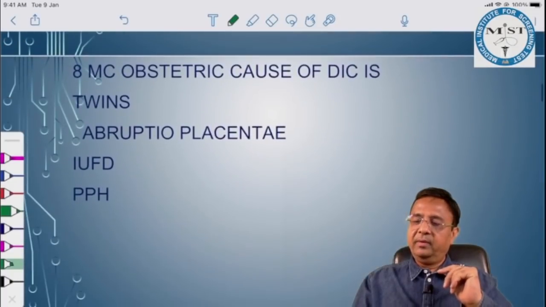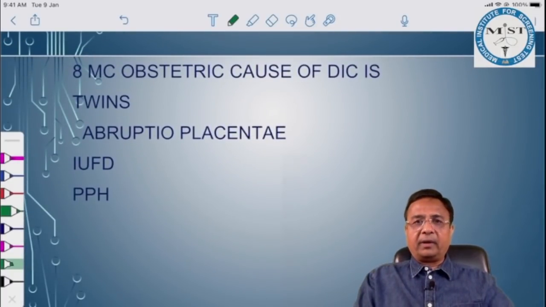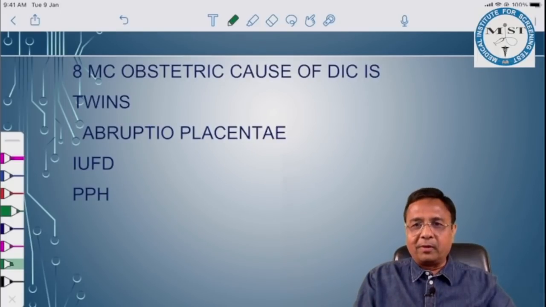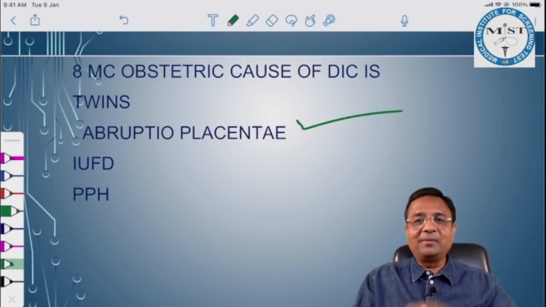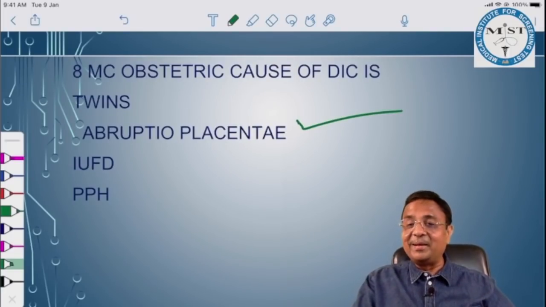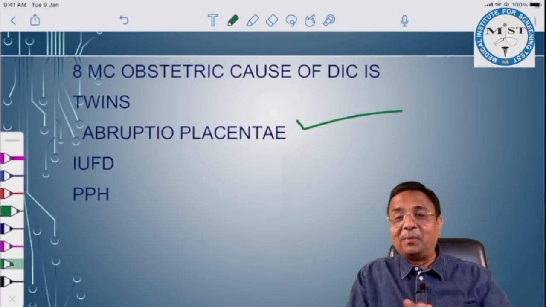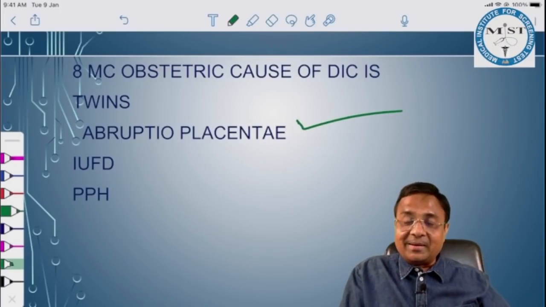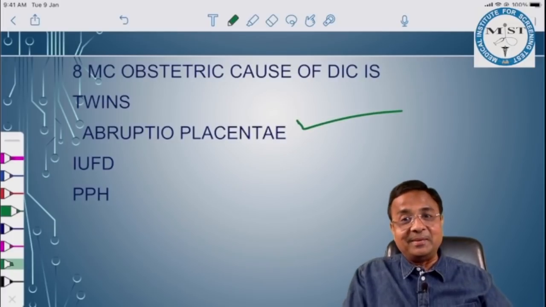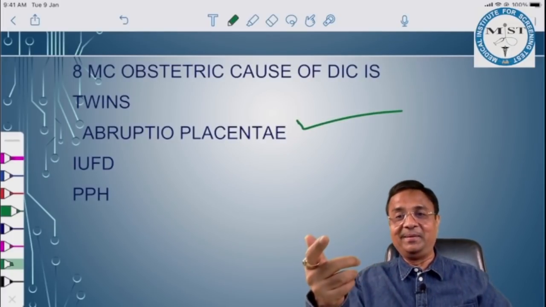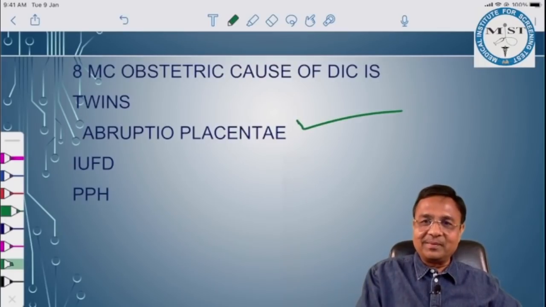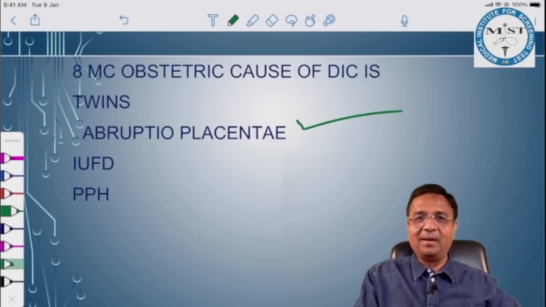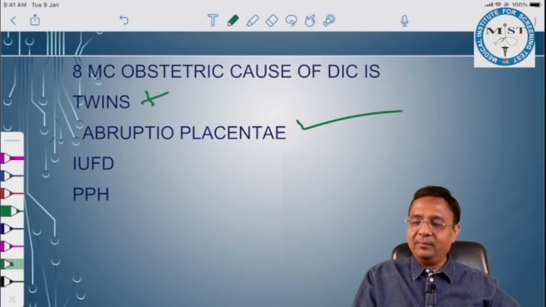Another question. Most common obstetric cause of DIC is? Most common obstetric cause of DIC is abruptio placentae without any doubt. In our notes, in our classes, we have written clearly management of abruptio placentae: immediate induction of labor due to risk of DIC. And if DIC sets in, treat DIC first with fresh frozen plasma, and then we will induce labor. Twins, no way.